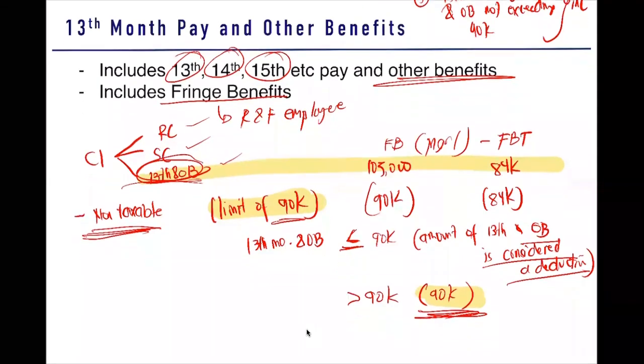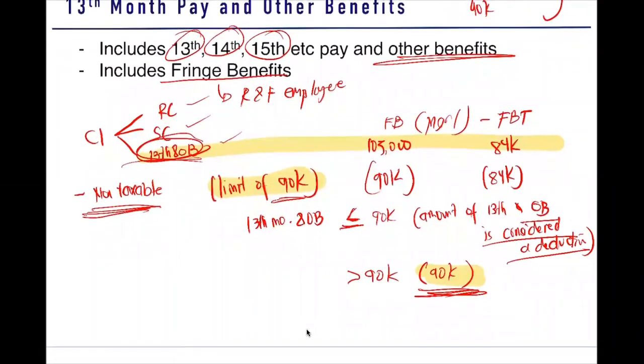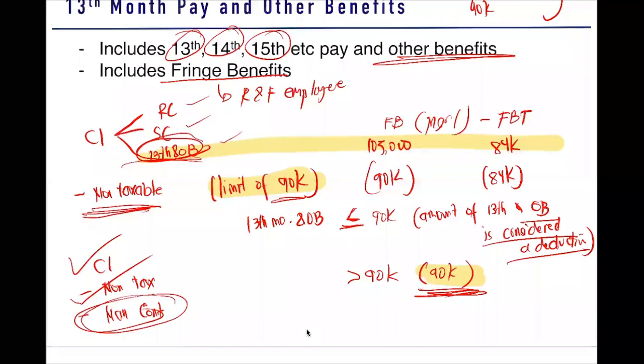Okay, so we're done now with the two items in our formula. That is compensation income less non-taxable, less your mandatory contributions. So tapos na tayo dito, tapos na rin tayo dito. Ito na lang yung natitira, mandatory contributions.